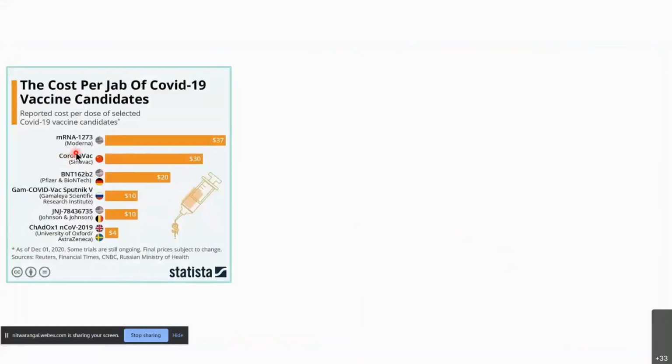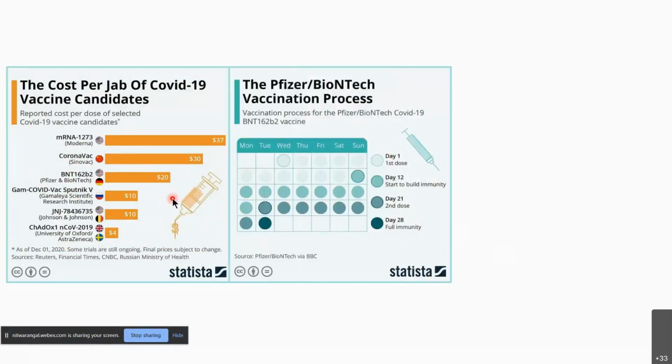So Moderna has the highest cost, then the Chinese Sinovac, then the Pfizer and BioNTech, and so on. So again, they have used a bar chart. There's a pictorial representation of a syringe to show how the cost varies. Then you have another representation in a kind of calendar.